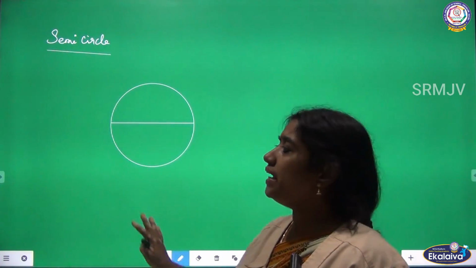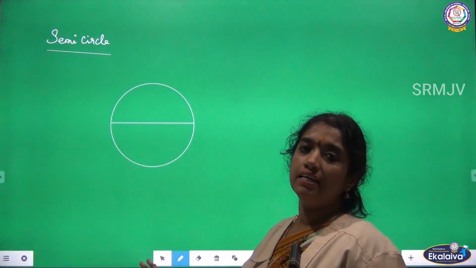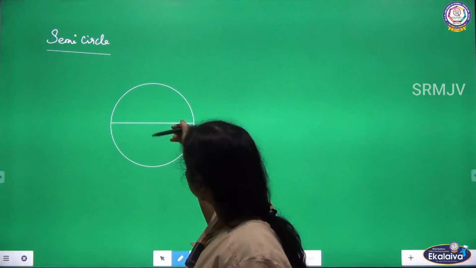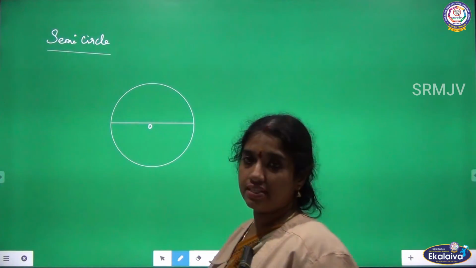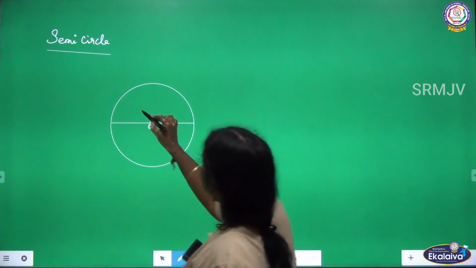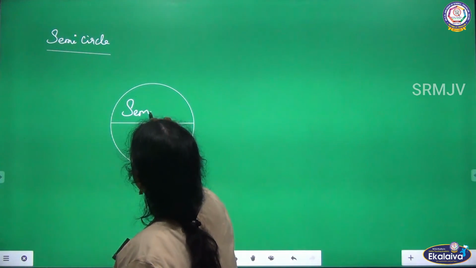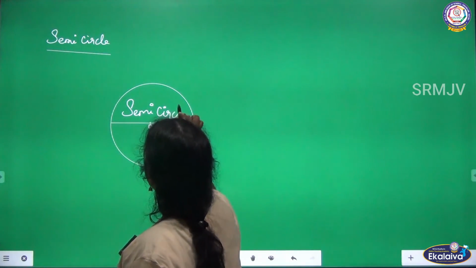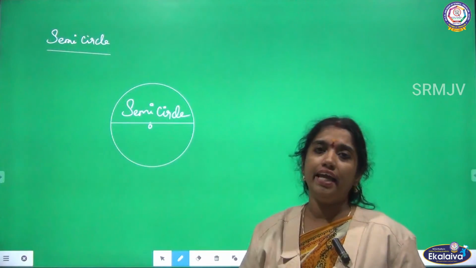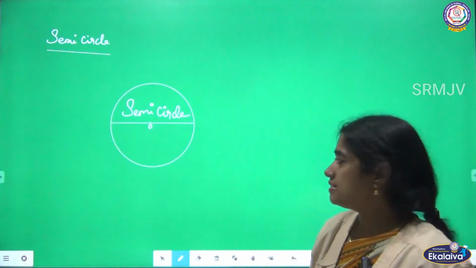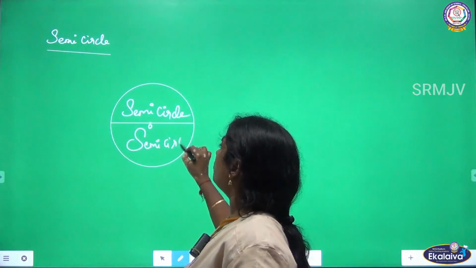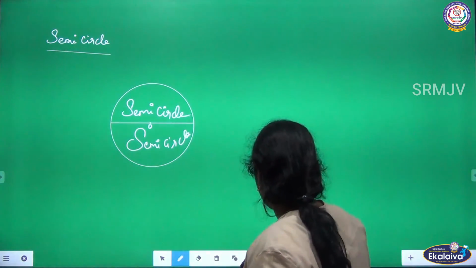Semicircle. A diameter divides a circle into what? Semicircles. Suppose this is my center O and this is a diameter. See, this part is nothing but a semicircle. A diameter divides the circle into two equal parts. Each part is nothing but a semicircle. Is it clear? I can divide like this also. Okay, one second.